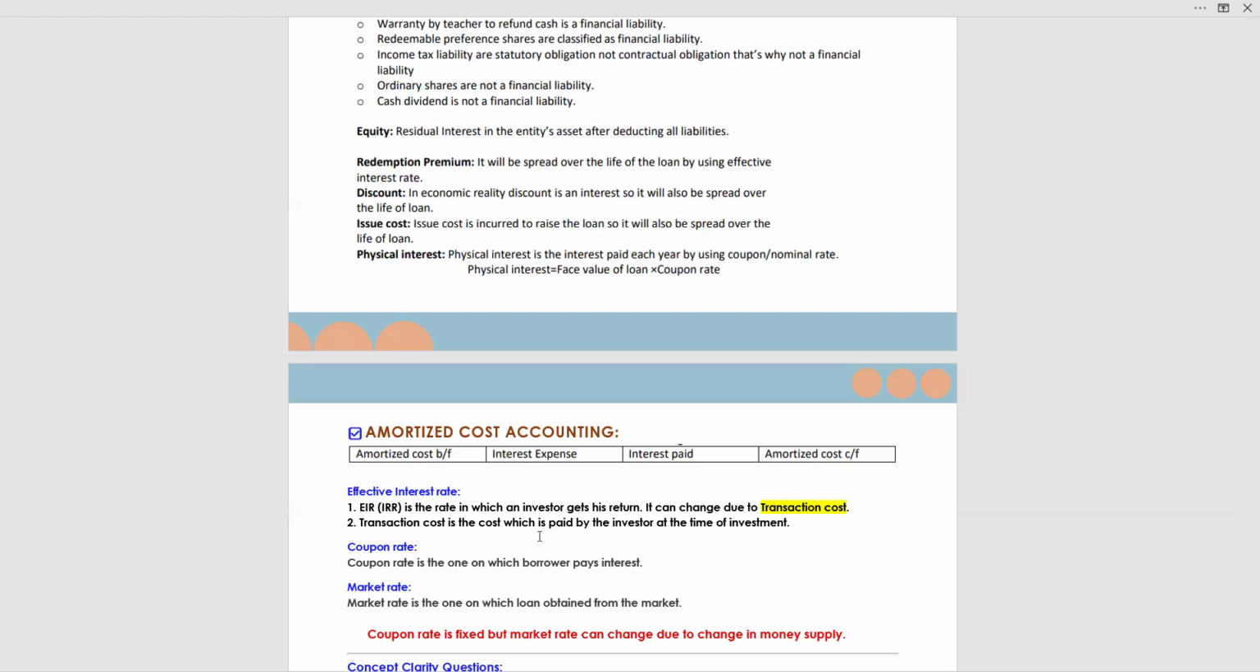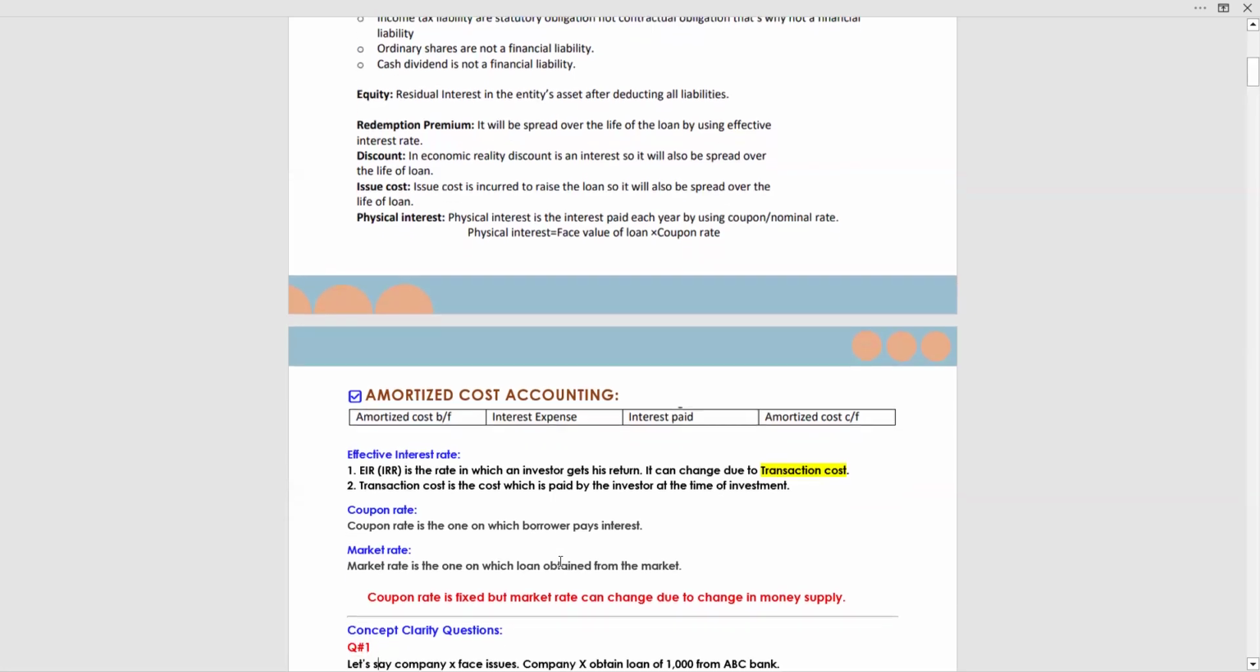So, when we solve questions, you will get the idea that the EIR or IRR will always be greater than the coupon rate. Most of the time, EIR is greater than the coupon rate. Now, what is a coupon rate? Coupon rate is the one on which the borrower pays interest, meaning the entity who is obtaining the funds or loan.